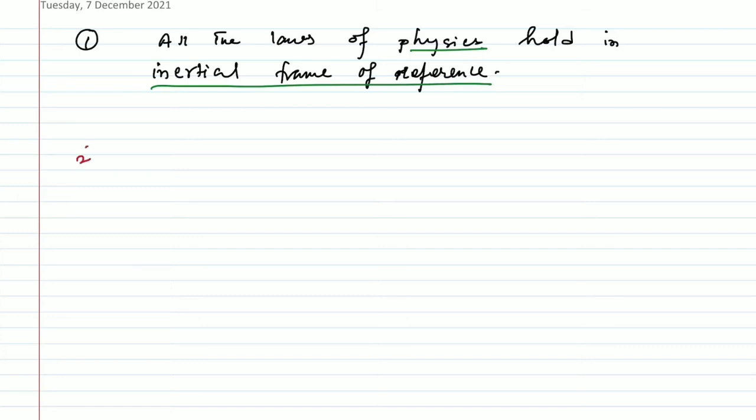And the next postulate is that light travels in vacuum at constant speed.